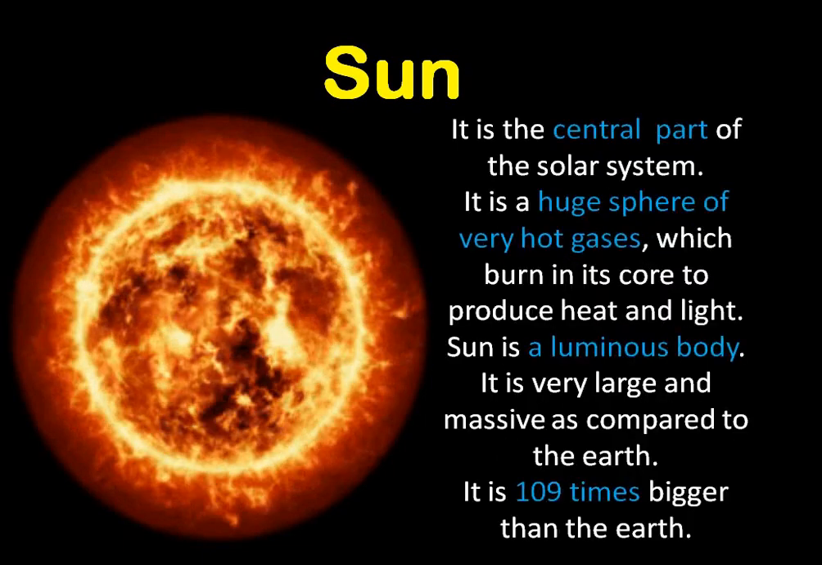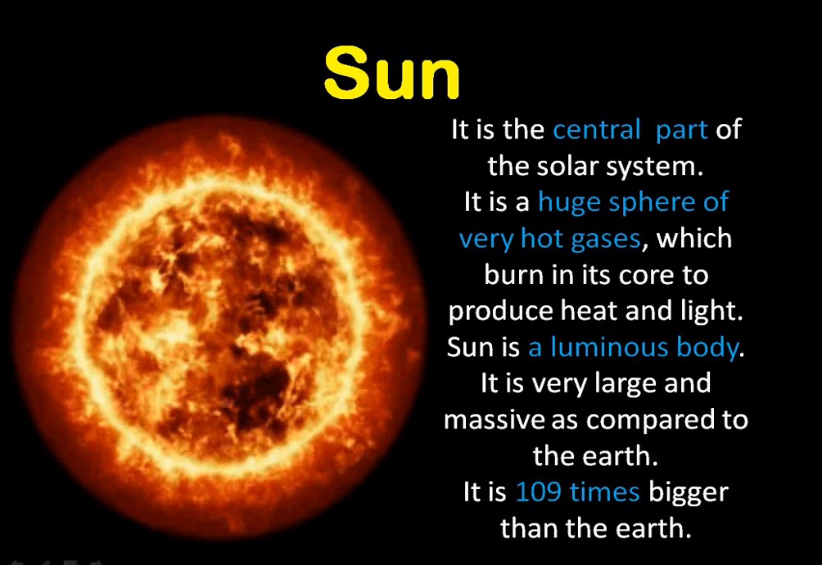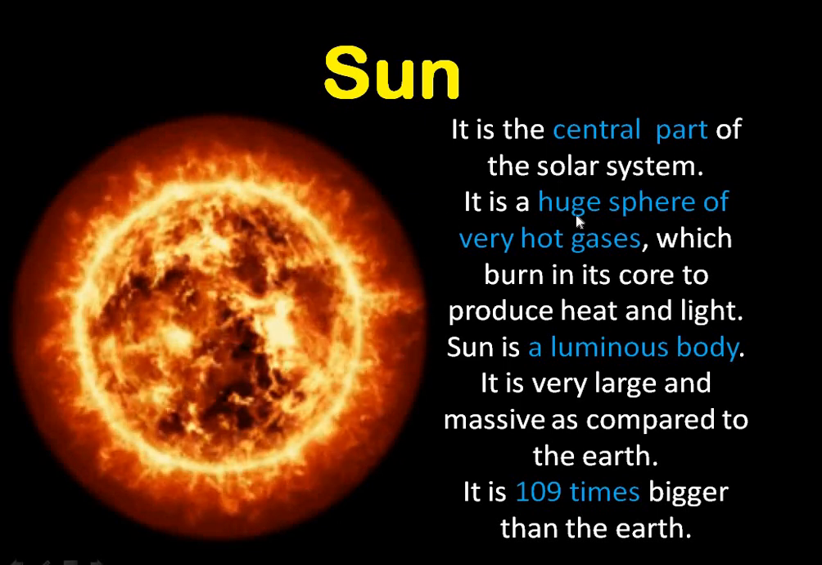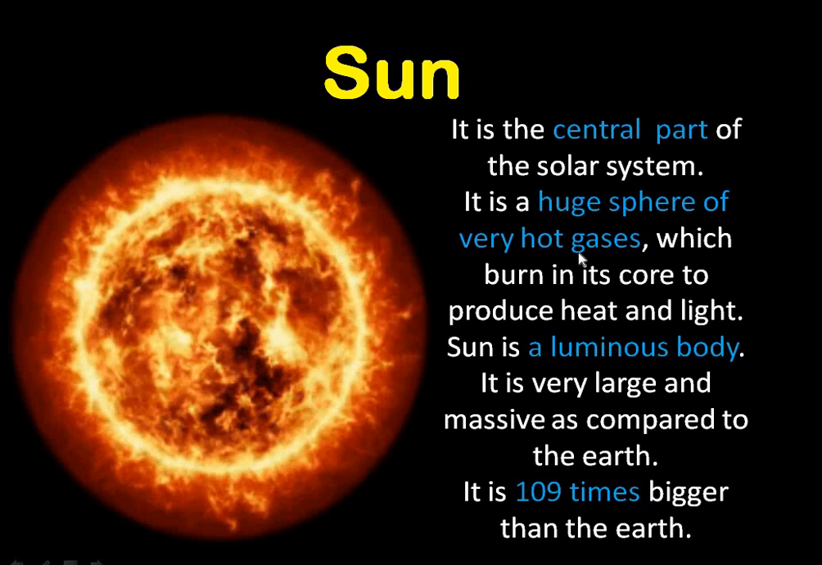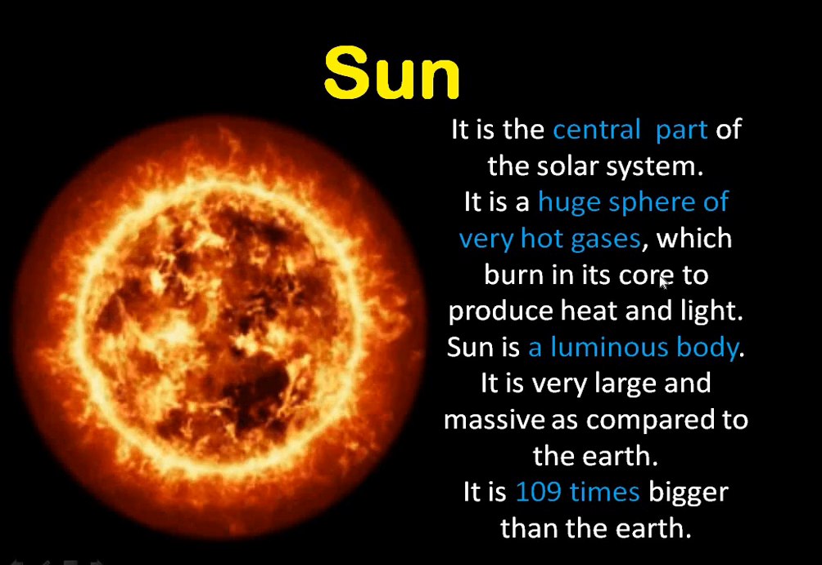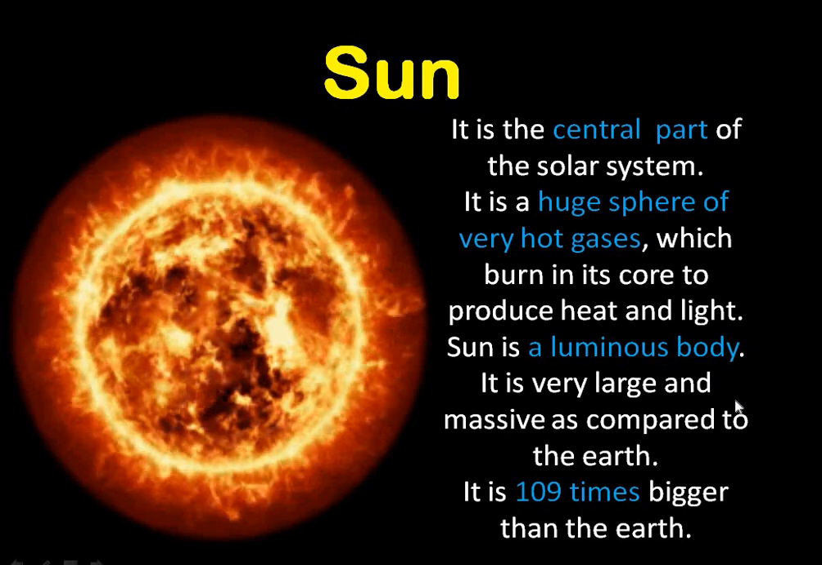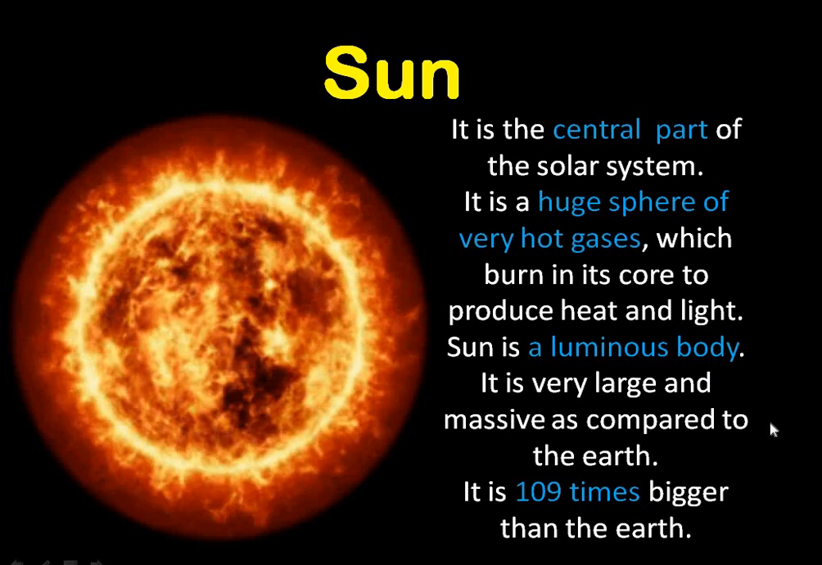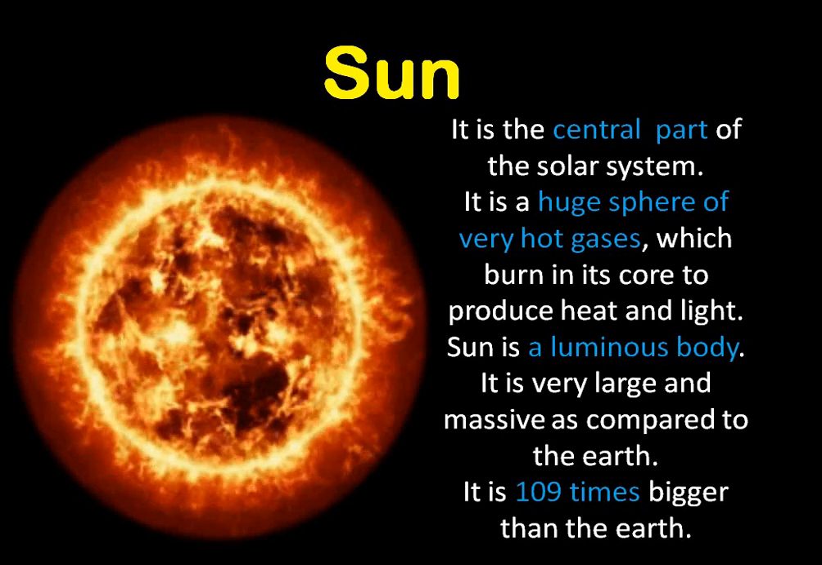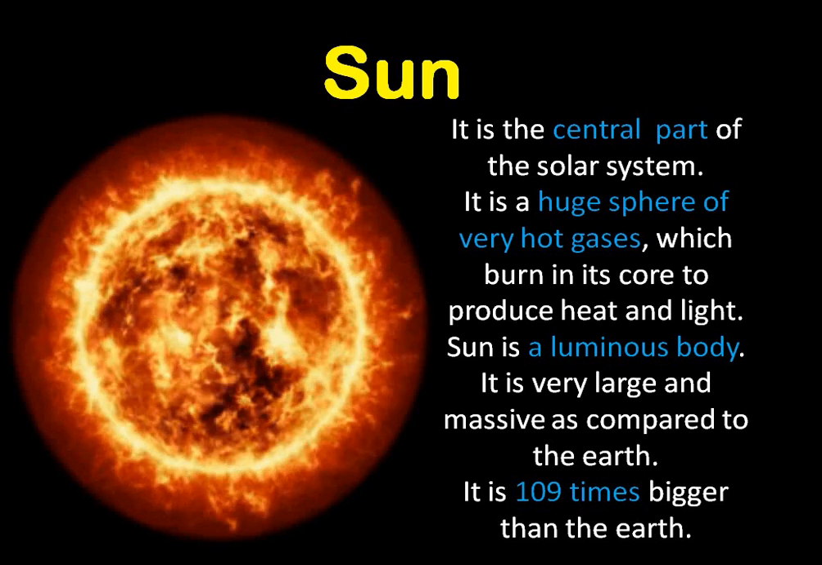The Sun is the central part of the solar system. Okay, and all the planets are revolving around Sun. So Sun is the central part of the solar system. It is a huge sphere of very hot gases. As I told you earlier that Sun is a star, so many gases burn in the core to produce heat and light. Also, Sun is a luminous body because it gives its own heat and light. And to surprise you, Sun is 109 times bigger than that of Earth.